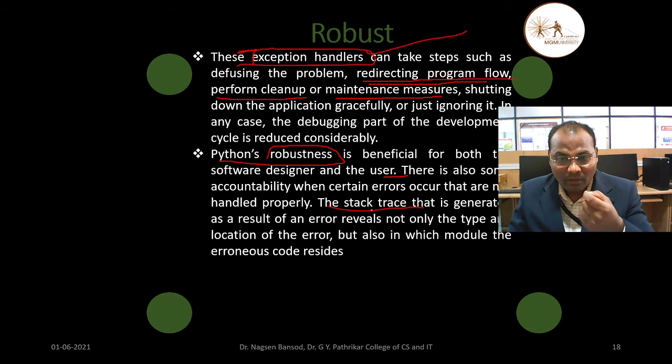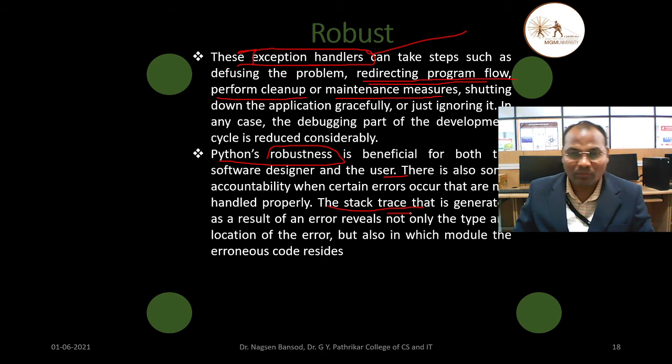Because of that, the software that was not working will be invoked from this stack, and your software will work. This is the robustness which is in the Python programming language.